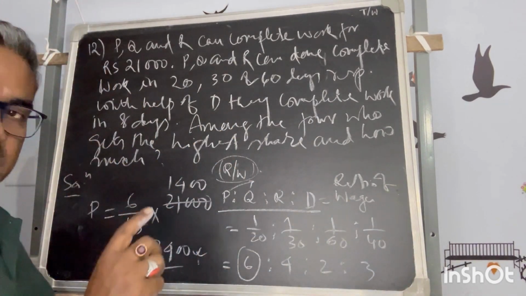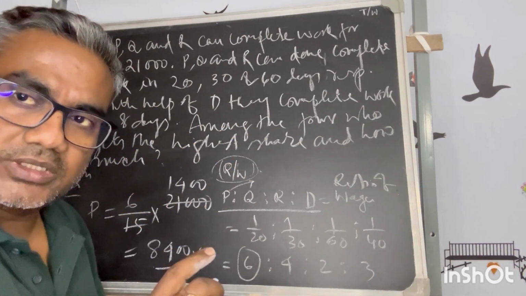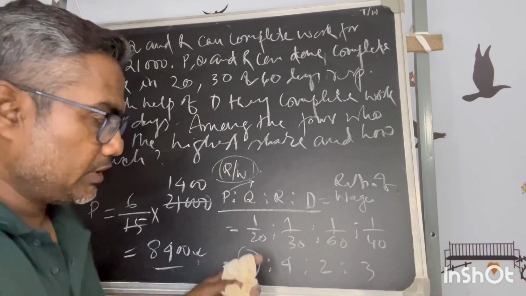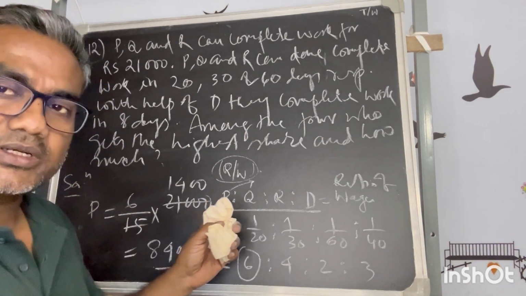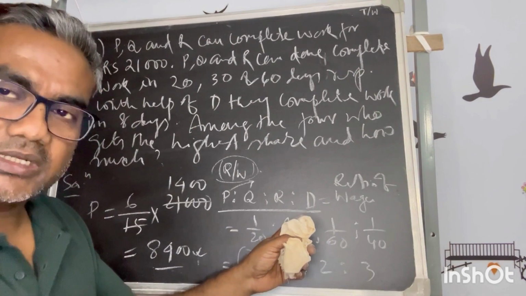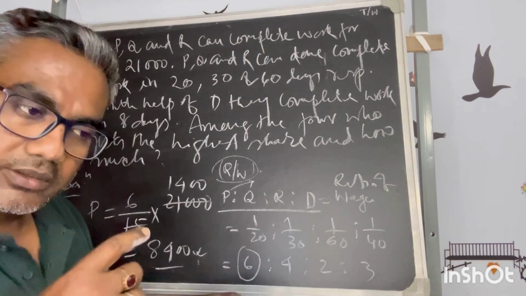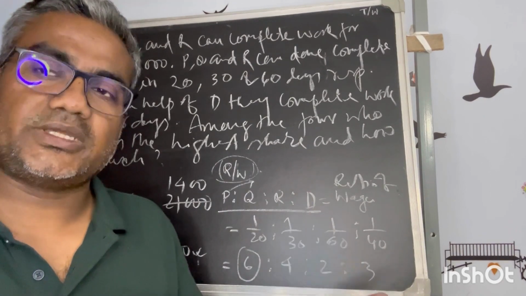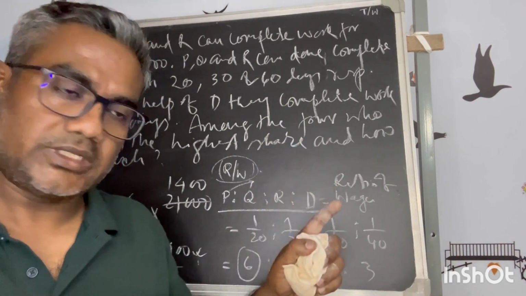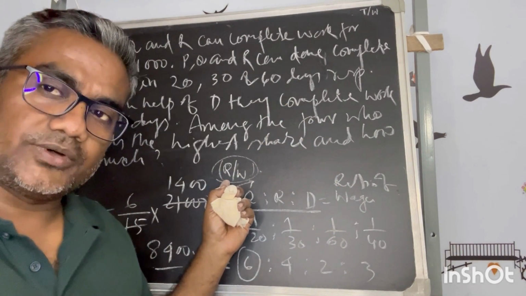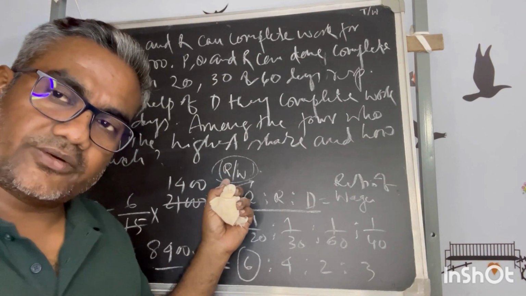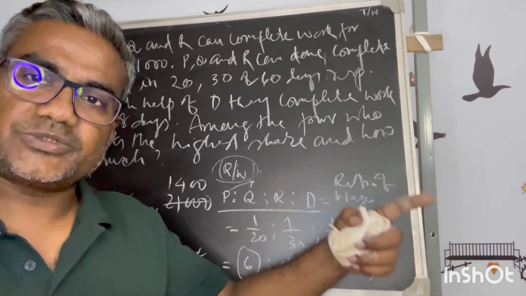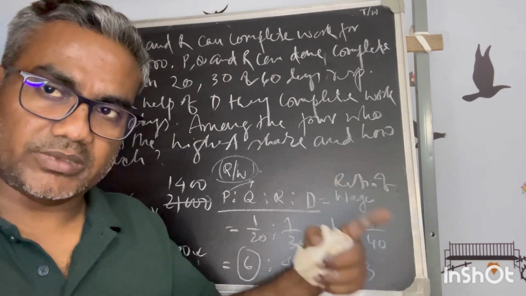Now if somebody is not doing it for the same span of time as the others, the actual work ratio has to be taken into consideration. So as per the concept, the wages have to be calculated on the basis of their actual work, not just the rate of work. I am taking rate of work as an advantage because all are doing the complete span of the job. Just keep it in mind.